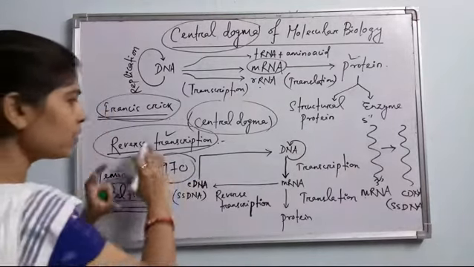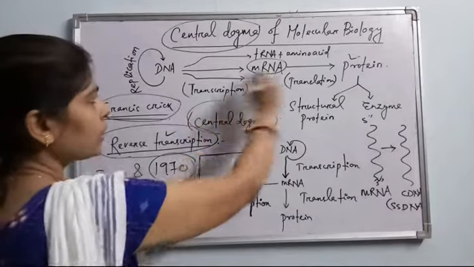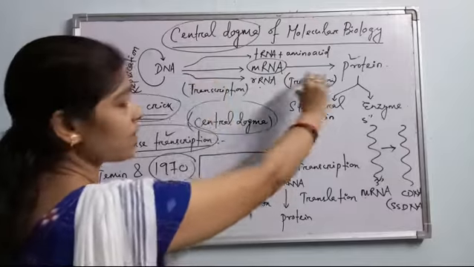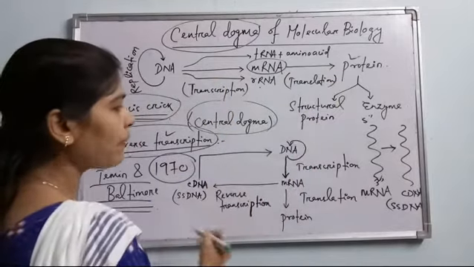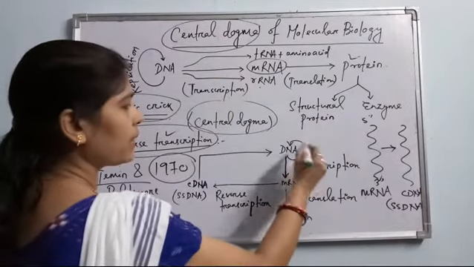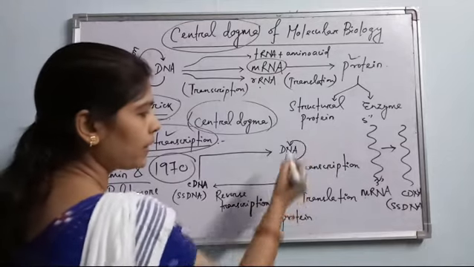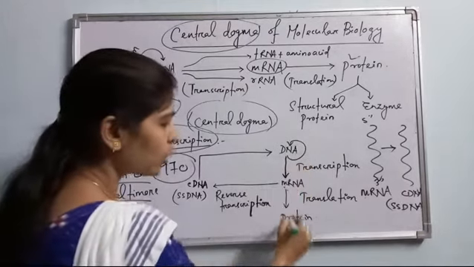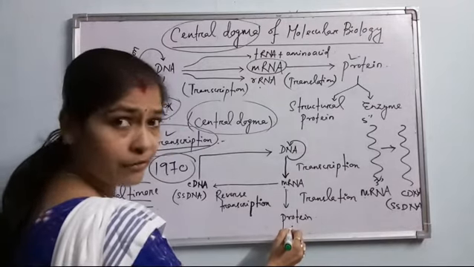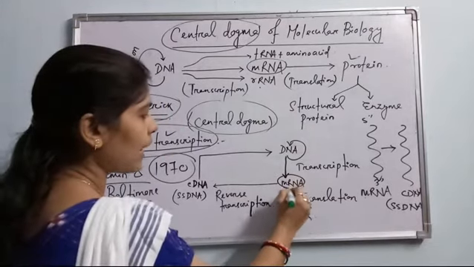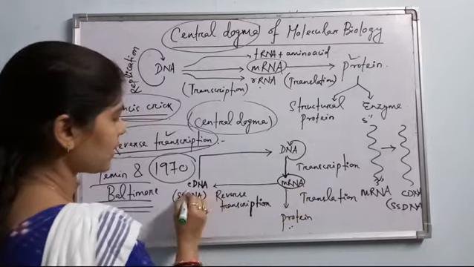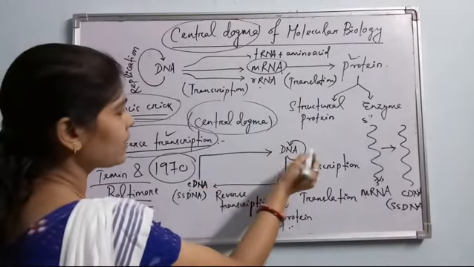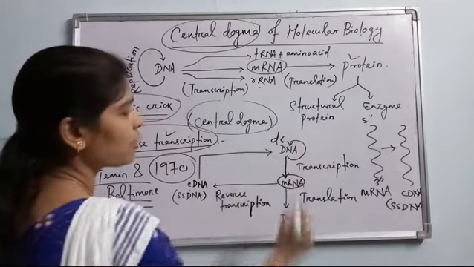So what happens in this reverse transcription? As I have told you, the central dogma is the one-way method of genetic information flow. Here, DNA replicates, it makes its exact copy. DNA synthesizes mRNA and mRNA synthesizes protein. This is the central dogma. But in case of retroviral infection, the RNA of the retrovirus synthesizes the cDNA, that is complementary DNA, which makes a double stranded DNA. This DNA is the dsDNA or double stranded DNA.